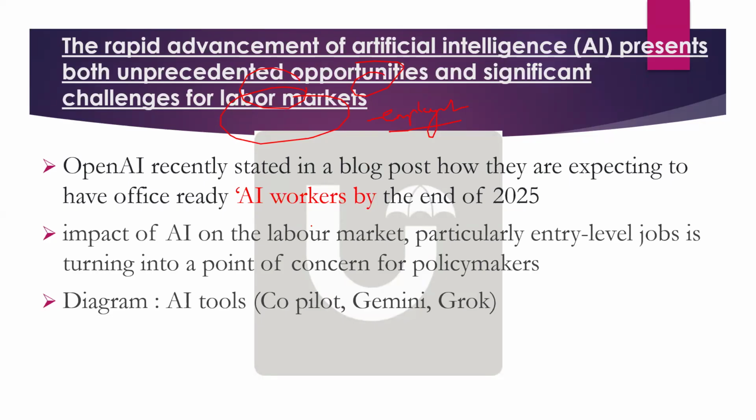So for the introduction, again, you can write a one-line introduction. Simply say that OpenAI recently stated in a blog post that by 2025 they will have office-ready AI workers. Office-ready AI workers. So definitely you can start your answer with this and show that this clearly indicates the challenges to labor markets.